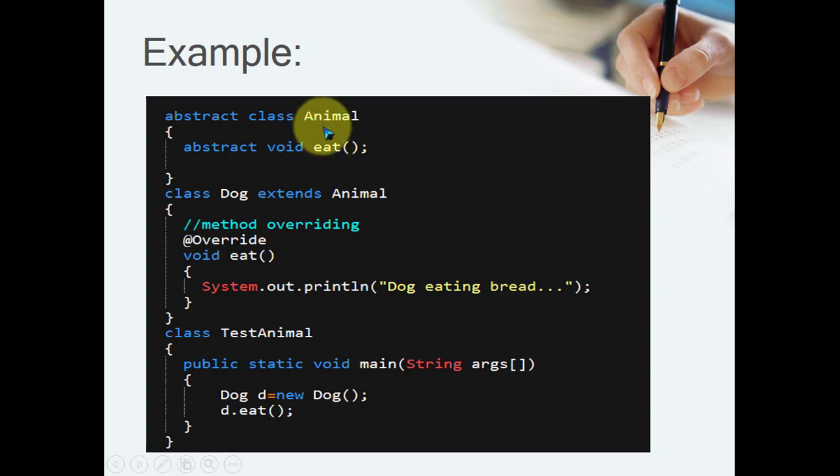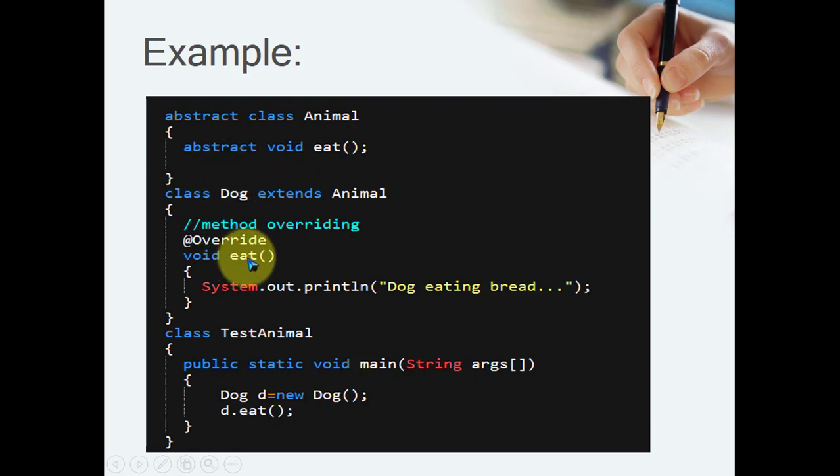But it is the behavior of the animal, and if any animal is available in the world, that animal can eat, right? So this is the rule set for the animal. And now look, Dog is an Animal. Yes, Dog is an Animal. Now Dog can eat.